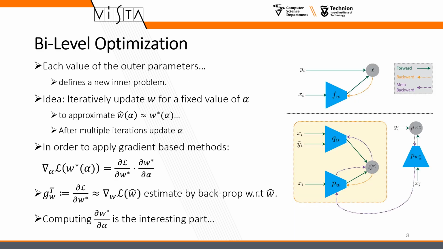In a bi-level optimization problem, each realization of the outer parameters defines a new inner problem. To solve such problems we iteratively update W for a fixed value of alpha to approximate W star. After multiple iterations we update alpha as well. In order to apply first-order methods we need to compute the feedback loss gradient with respect to alpha. The first term of the gradient can be easily estimated with backpropagation. However, computing the second term is the interesting part.